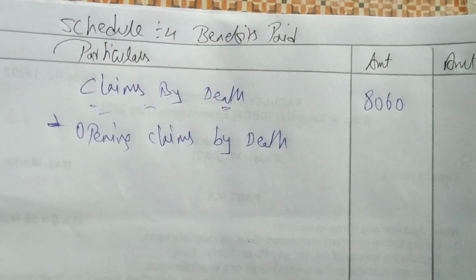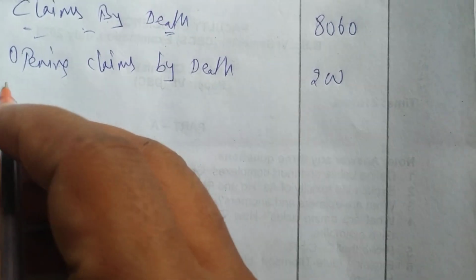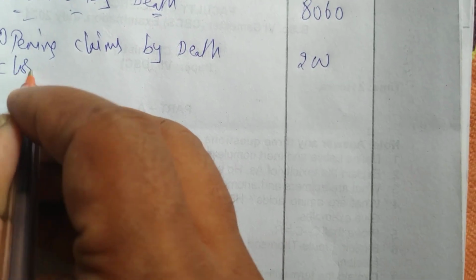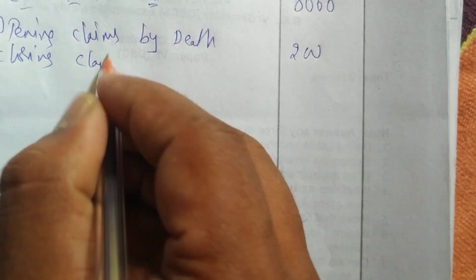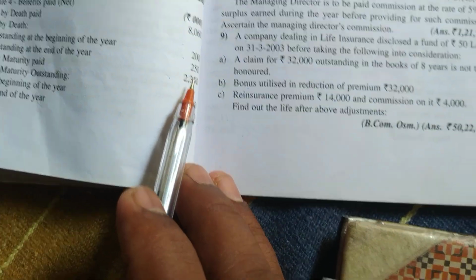How much is opening claims by death? 200, and the same is given. Plus closing claims by death. How much is closing claims by death? 250.